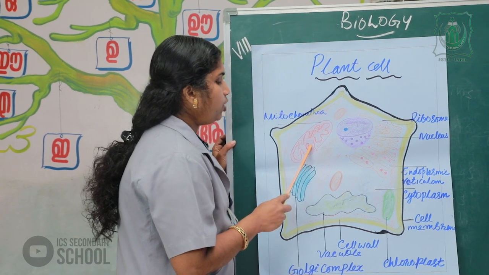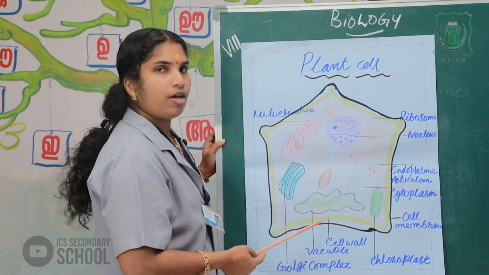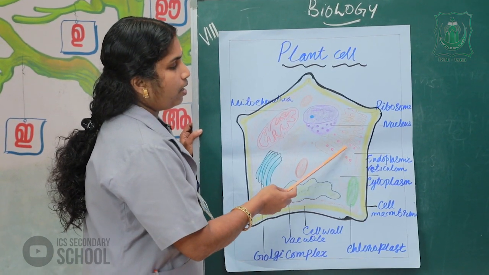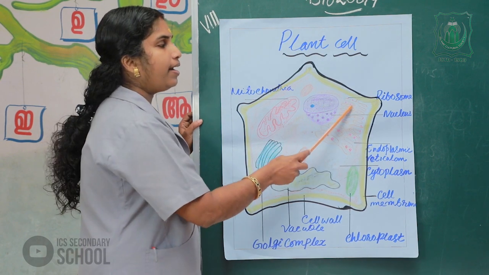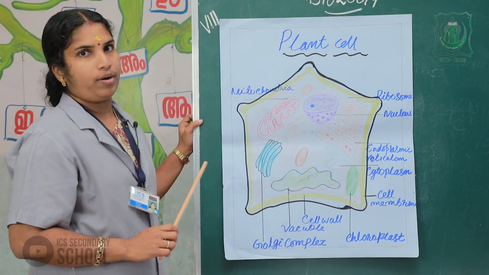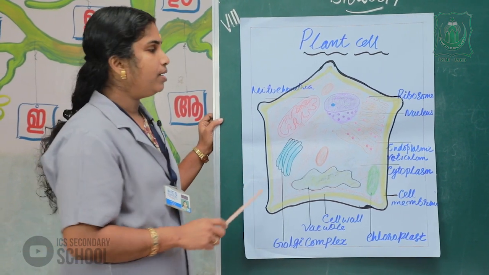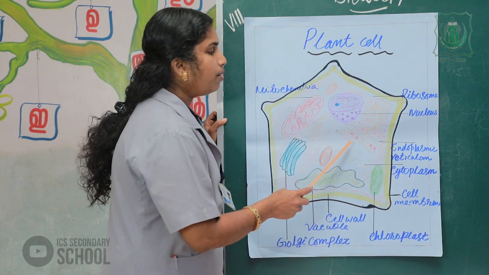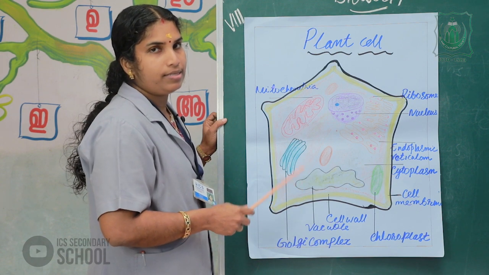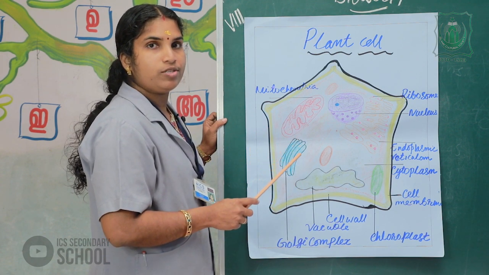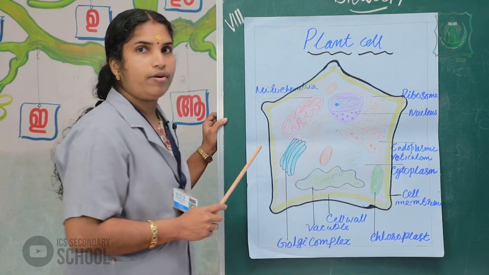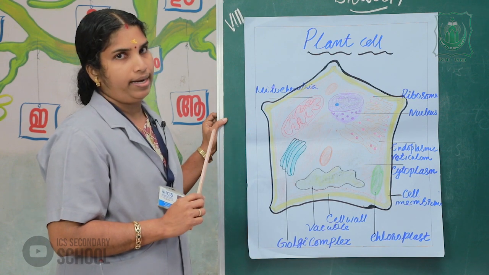These parts are known as the cell organelles. Cell organelles are the specific portions that perform the physiological functions of the cell.